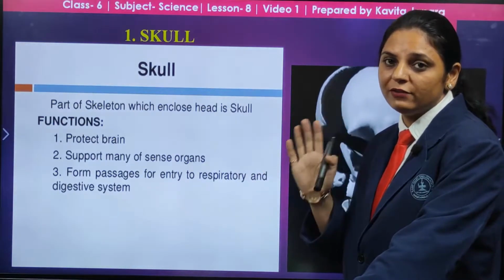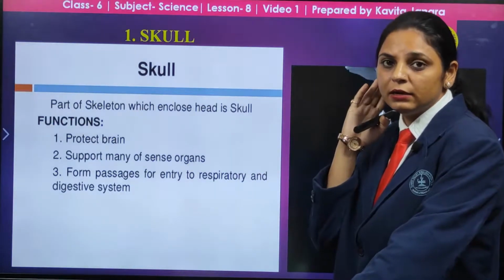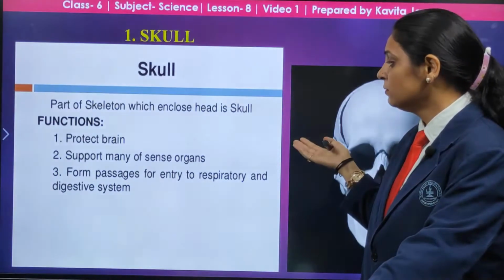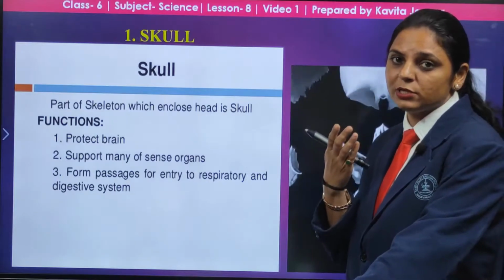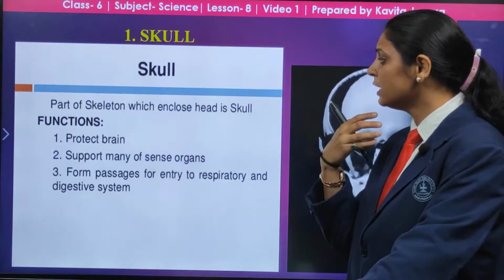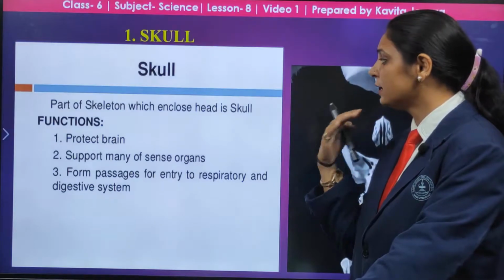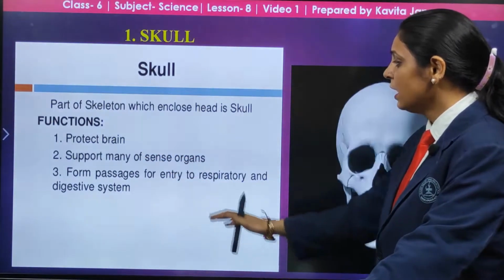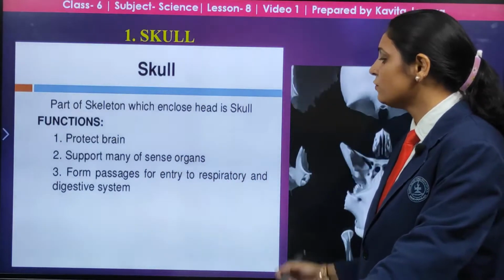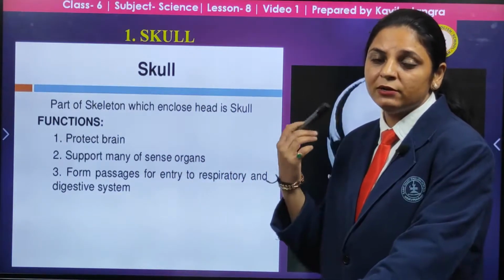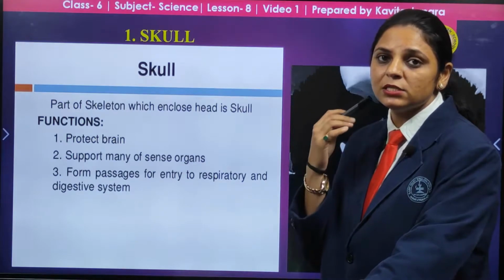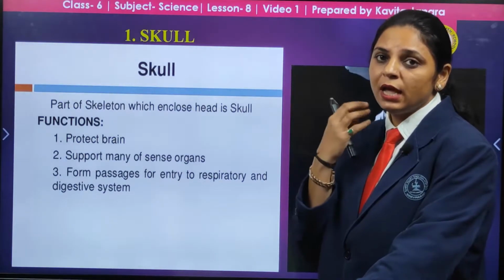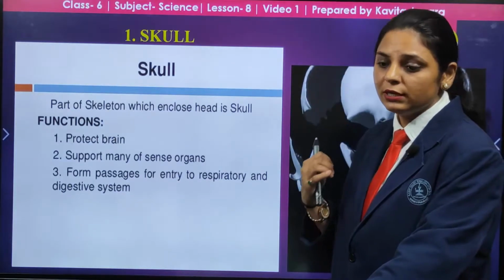As you all know, the five senses are sight, hearing, smell, touch, and most importantly taste. So the skull protects the brain, supports many of the sense organs, and forms the passage for entry of the respiratory tract. This is the area from where respiration takes place through the nostrils, and through the mouth it leads to the digestive tract.